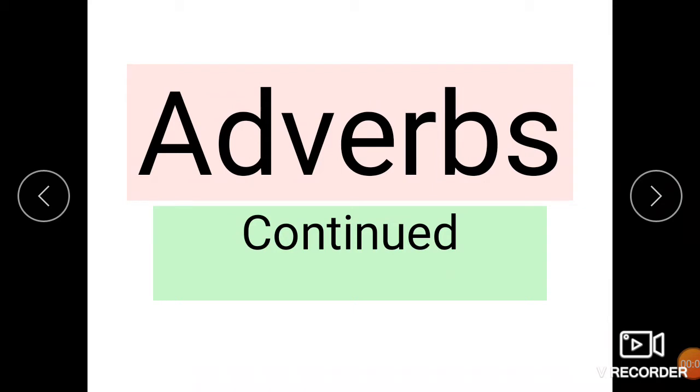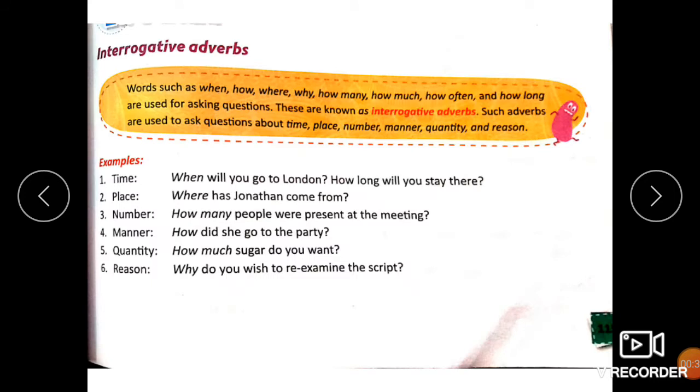We will continue with chapter 12, adverbs. In our previous class, we have learned about simple adverbs. We have learned about the types of simple adverbs as well. And I really hope that you have understood each of these types very clearly. We will now move on to the next part of the chapter, which includes interrogative adverbs on page number 115. I urge you to keep your textbooks open in order to understand what these adverbs are.